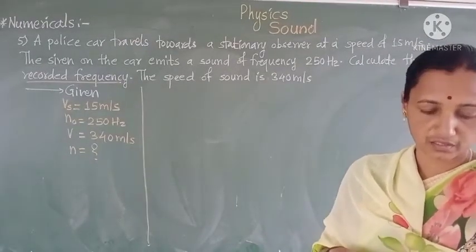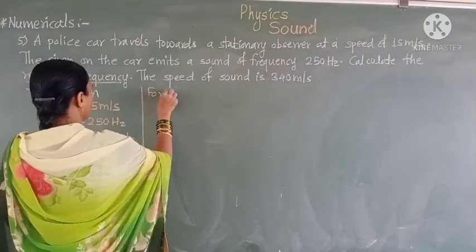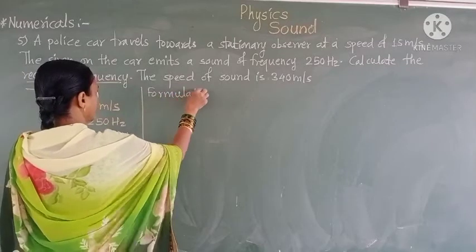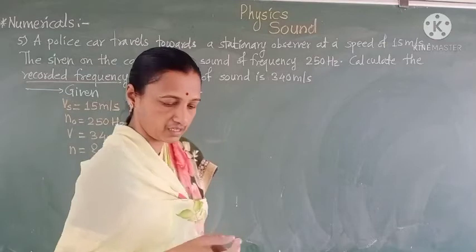Then we have to write the formula to calculate the value of frequency.